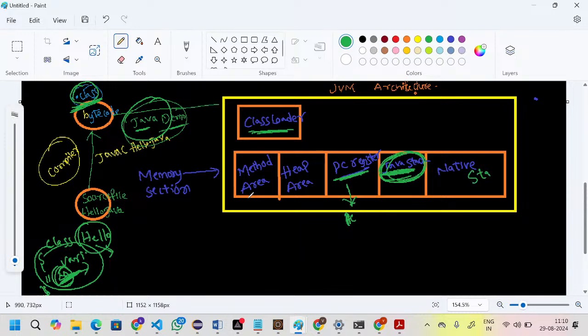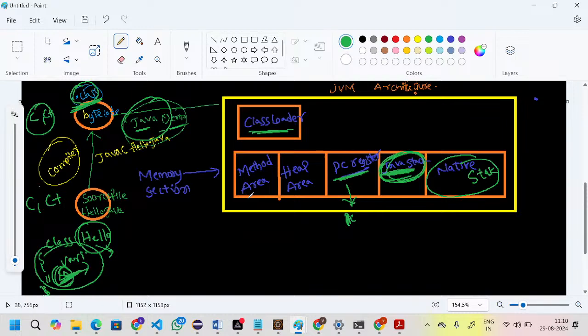Native stack means in Java, you can write some non-Java programming also. For example, you can write C and C++ languages also by using the JVM. Why? Because C and C++ are the old languages, basically the starting languages, right?